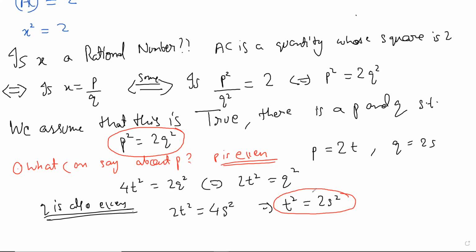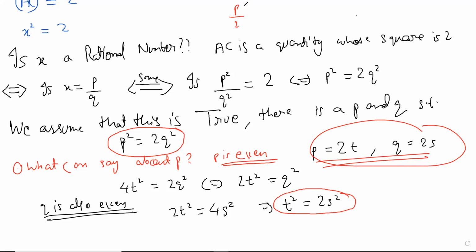Okay, so if you use the simplest form to start with, then the proof is already done, right? If you assume that P and Q have nothing in common, if they are like 2 by 3 or 4 by 5, then obviously you cannot have both to be even numbers. Is that clear with everyone? Yeah, then you cannot really have this. Okay, proof is already done in that sense. You cannot have this because you assumed that P and Q have nothing in common, but you have found that 2 is in common. So that's already a violation of our assumption. So that's not correct. Okay. That way you can say.